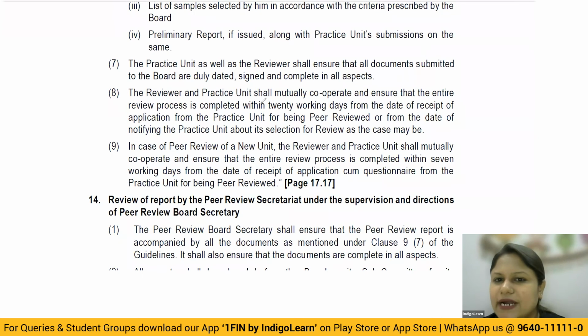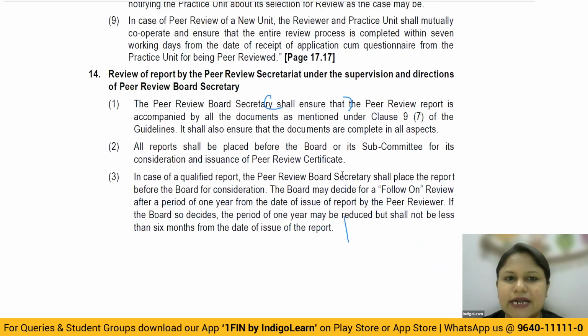The reviewer and the practice unit shall mutually cooperate and ensure that the entire review process is completed within 20 working days from the date of receipt by the practice unit from the peer review board or the date of notifying. Again, the same discussion. Along with that, a new unit will get how many days? 7 working days. Okay. That is the same repetition here.